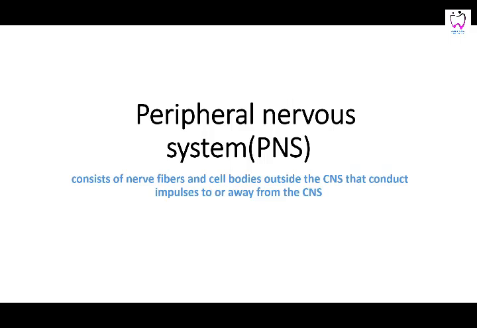Then is the peripheral nervous system. The peripheral nervous system consists of the nerve fibers and cell bodies outside the central nervous system that carry impulses away from the central nervous system. That is, bringing orders from the center to the periphery. These are the fibers which are traveling to the periphery. That forms the peripheral nervous system.